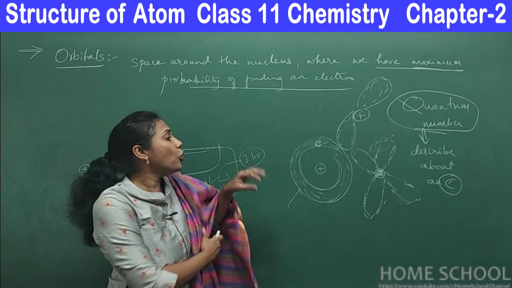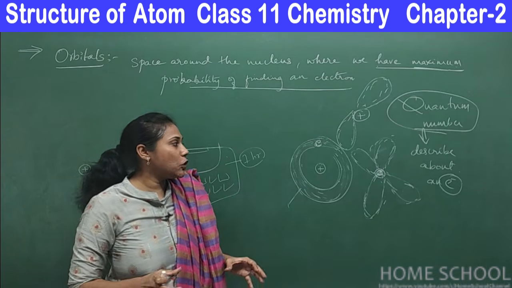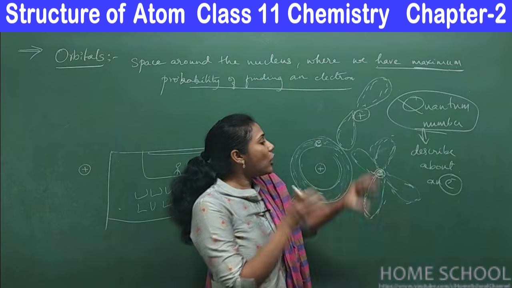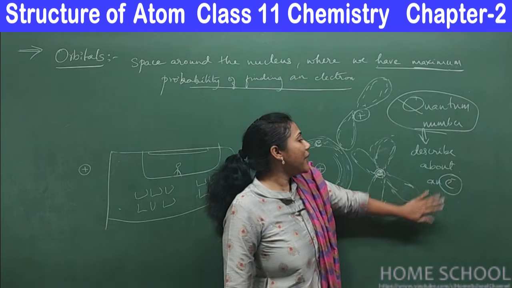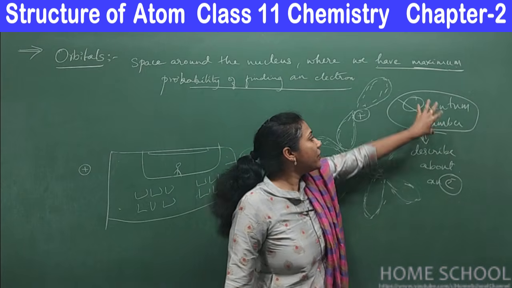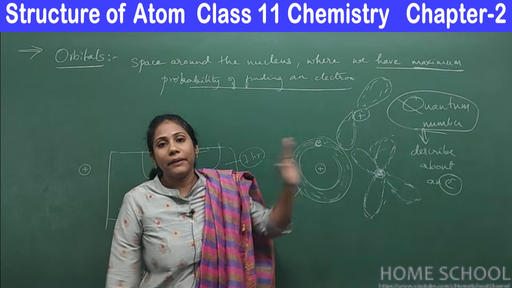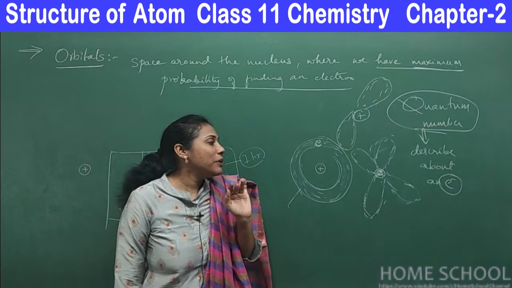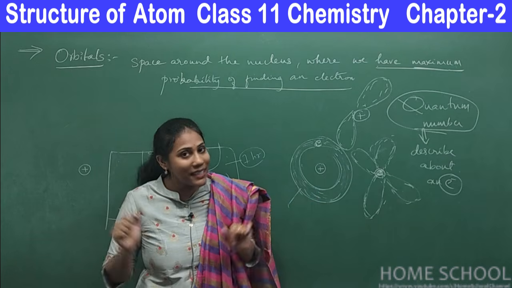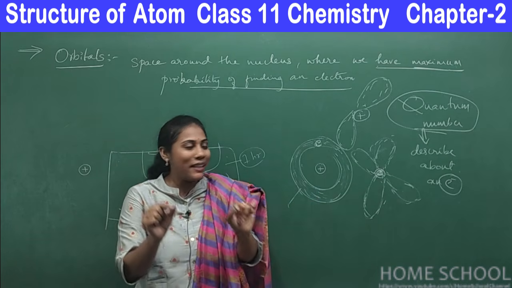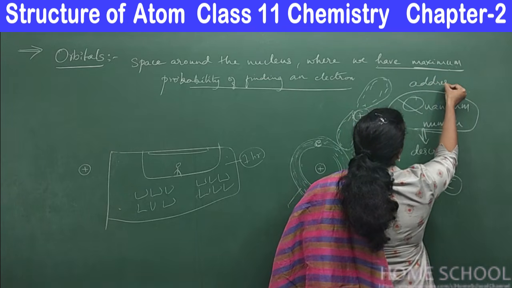If you want to know the size of the orbital, in which orbital a particular electron is present, and where exactly that orbital is located around the nucleus, all of this is known with the help of the magic numbers called quantum numbers. Let us understand everything about quantum numbers in detail. Just remember, they are just like an address of an electron.